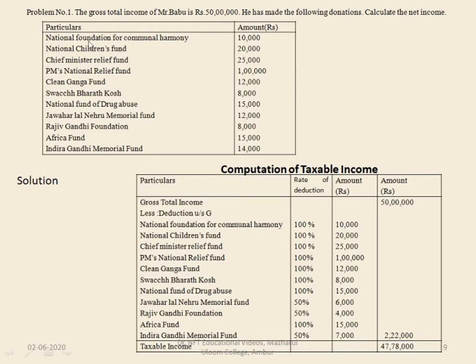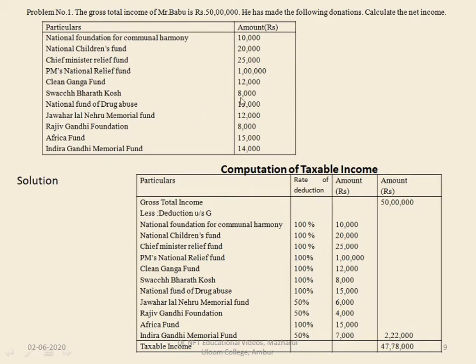So here we can see that National Foundation for Communal Harmony is subject to 100% rate of deduction, so 10,000. National Children's Fund is also subject to 100% deduction, so it is 20,000. Chief Minister's Relief Fund is 25,000, also subject to 100% deduction. Prime Minister's National Relief Fund is 1 lakh, also subject to 100% deduction. Clean Ganga Fund 12,000 is also subject to 100% deduction.